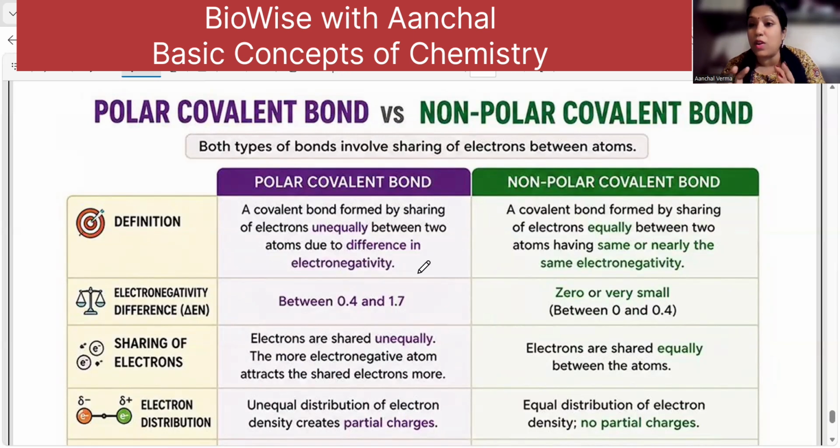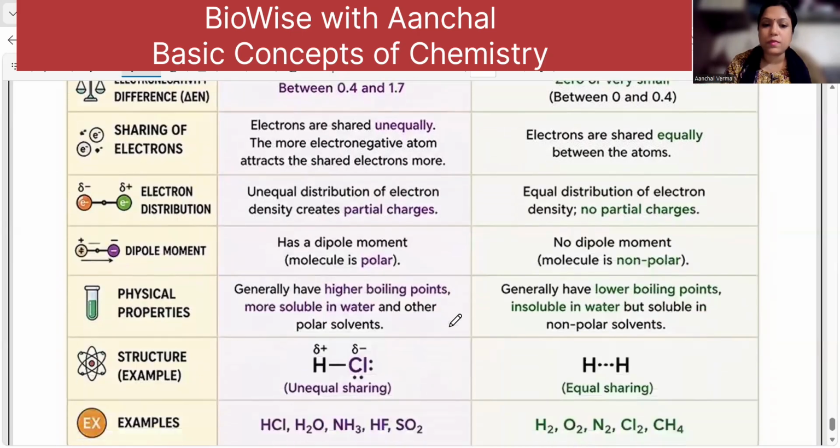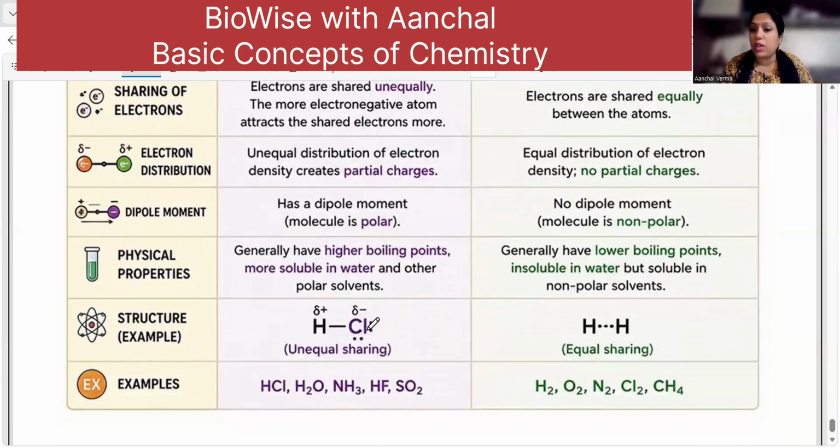Remember, the one whose proton content is heavier, whose nucleus is heavier, will pull the electron toward itself. Correct. So now, for example, if I talk about HCl, you can see here, chlorine and hydrogen. Chlorine's proton content in the nucleus is high. It is very electronegative. It loves electrons. So what happens? Even though the electron pair is shared here, this chlorine tends to keep it closer to itself.